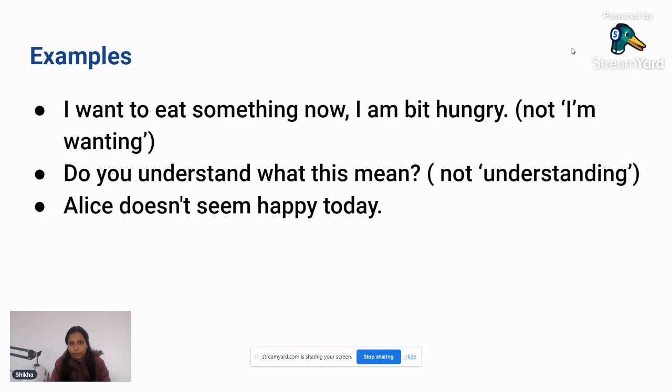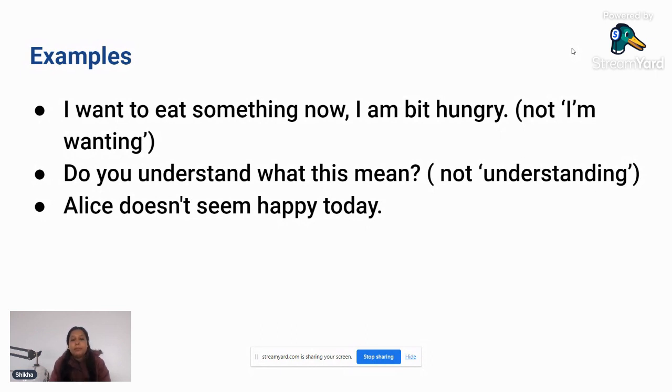I'm a bit hungry. So when you are telling people that you are hungry, you will say, I am hungry and I want to eat something. You will not say, I am wanting to eat something. That is totally wrong. You will never say, I am wanting to eat something. Do you understand what this means? We never say do you understanding, we always say do you understand.